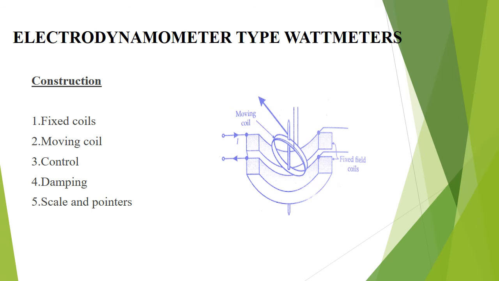Next, control torque. The control torque is provided by springs as it is an electrodynamometer type instrument. Next, damping. Air friction damping is used here. Pointer and scale. This type of instrument has mirror type scales and a knife edge pointer to avoid parallax error while reading.